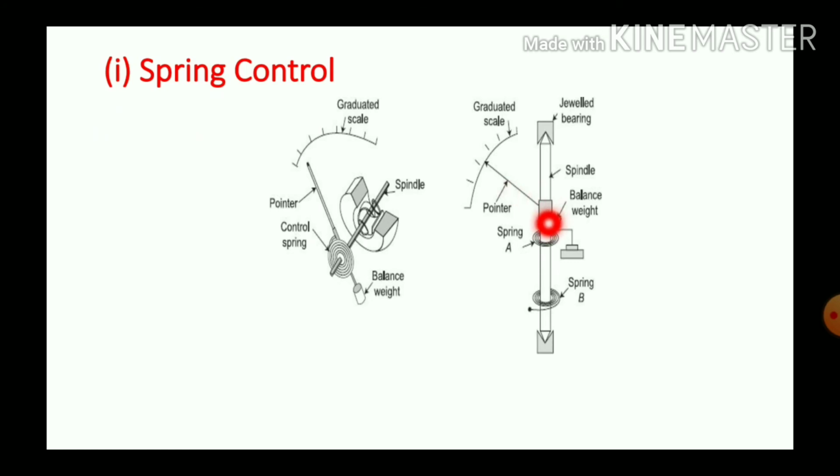And on the spindle, we have a pointer. The pointer moves over a graduated scale. At the pointer, at the back end, there is a balancing weight.